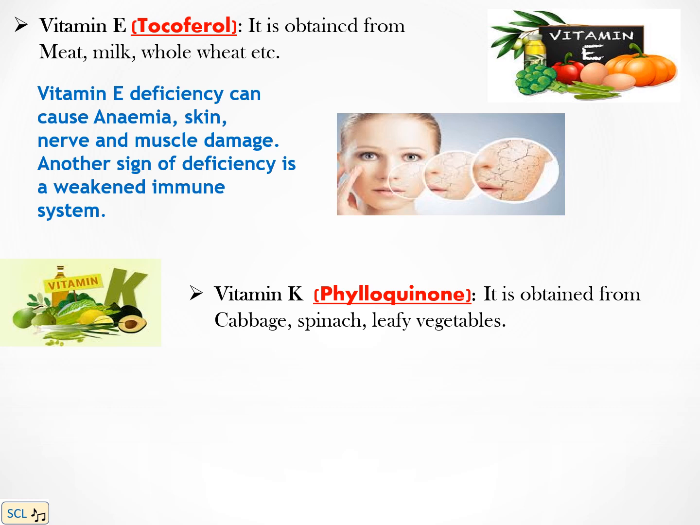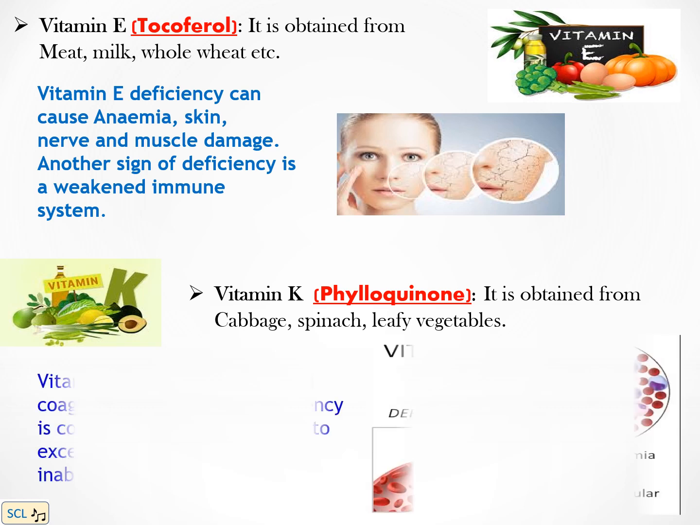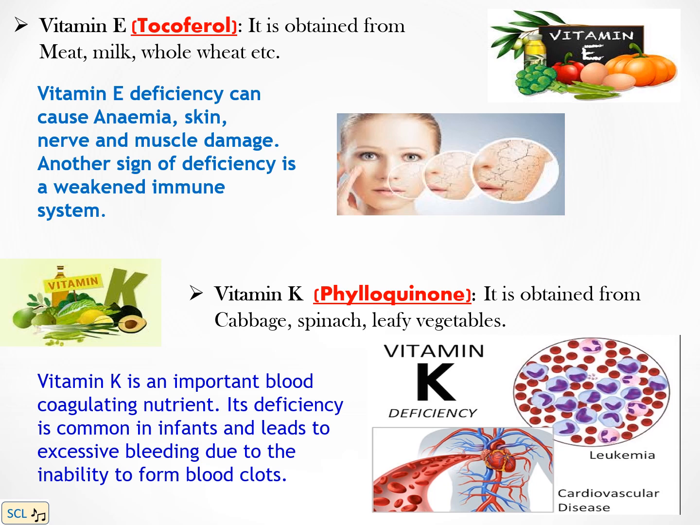Vitamin K is also called phylloquinone. It is obtained from cabbage, spinach, leafy vegetables, etc. Vitamin K is an important blood coagulating nutrient. Its deficiency is common in infants and leads to excessive bleeding due to the inability to form blood clots.